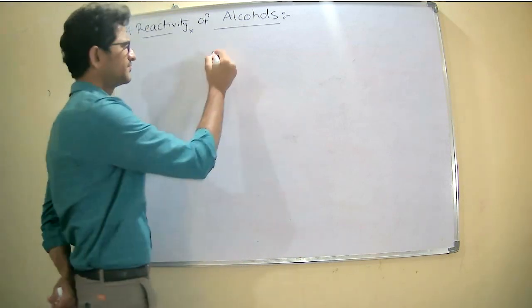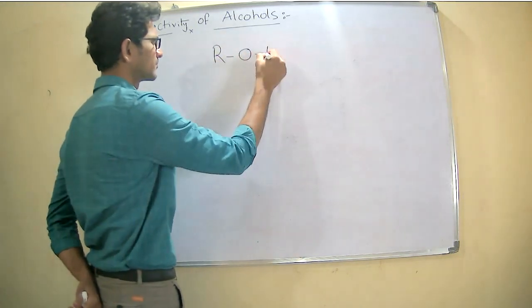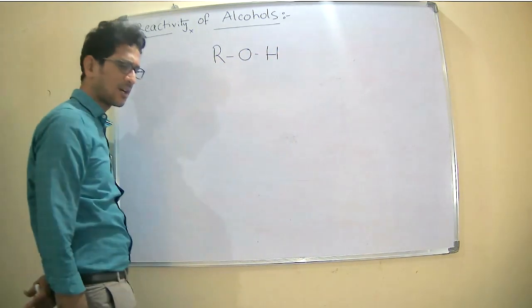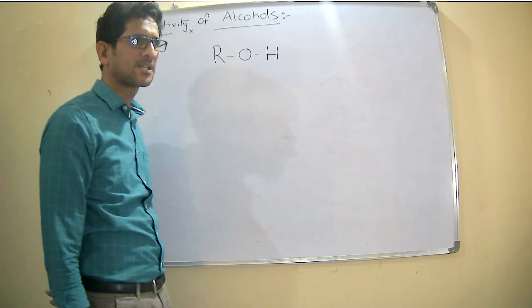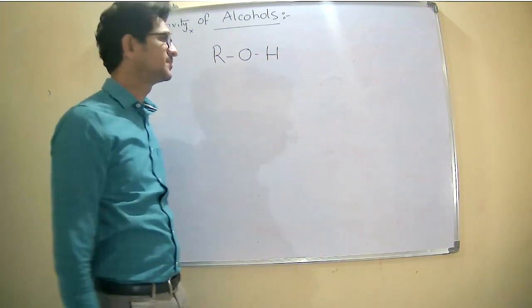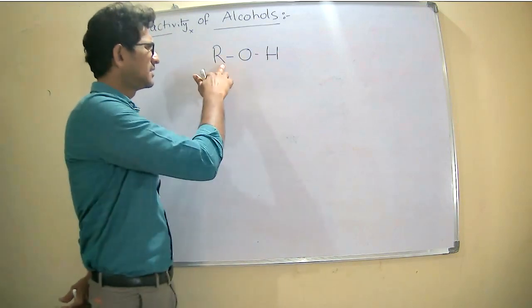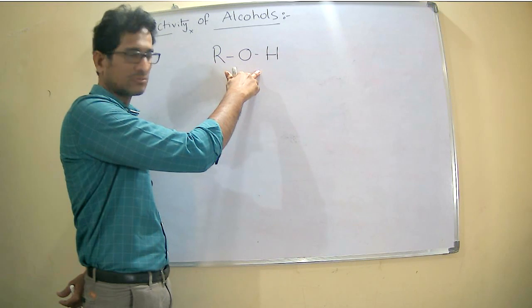Generally, alcohols are represented with the structure ROH. The R may be an alkyl group or an aryl group. If it is an alkyl group, then that is called an alcohol.